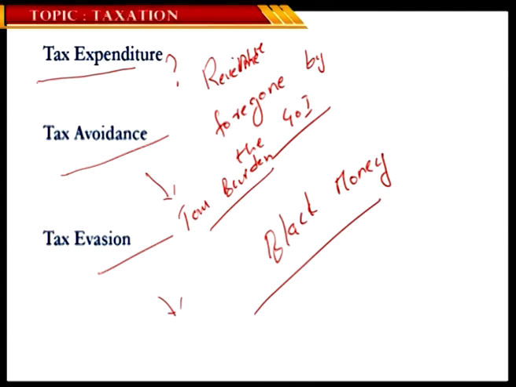So why would people not be happy reporting? One reason could be they are not happy with paying very high taxes, because people think it's my hard-earned money, why should I end up paying such a huge amount of taxes? And some people think that there's no point in paying taxes because the government is not doing something very useful for the nation, and hence I am not happy. There could be any number of reasons why people are not happy paying taxes. They could have high tax rates, or some people would have a source of income through illegal means, and these could be the reasons why many people end up evading payment of taxes. And all such money that you make and don't report would end up becoming black money.